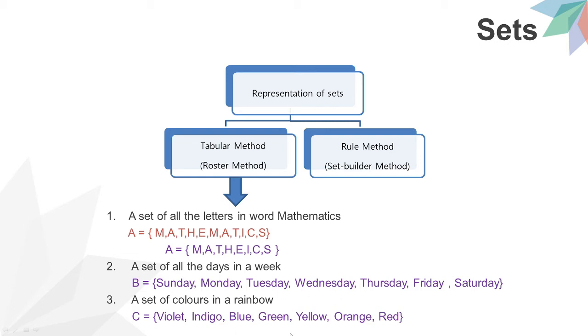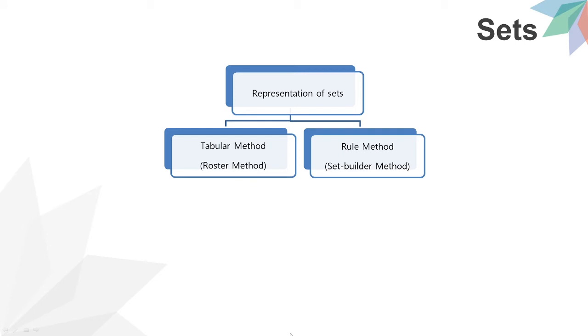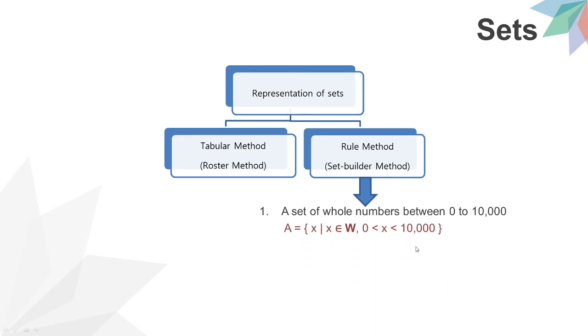Is that clear, children? Now, coming to the rule method or set builder method. Now, a set of whole numbers between 0 and 10,000. A is equal to x. Be careful here. A is equal to, this is a flower bracket.